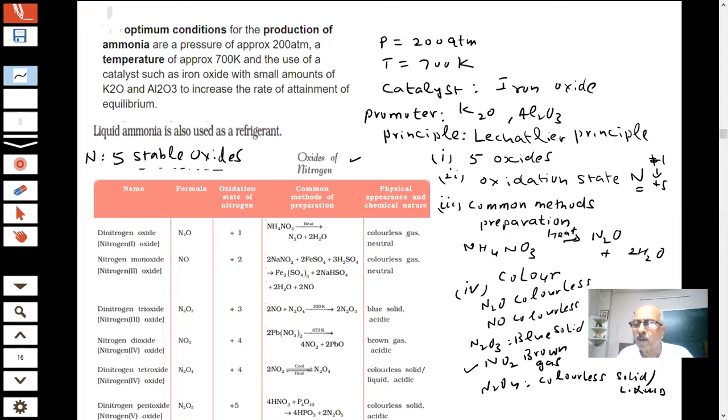There was a question based on this, because he said a gas is produced which is brown in color, and then it becomes colorless on cooling, a colorless solid or liquid. Identify the gases. This is brown, this is colorless, student, and then N2O5 is also a colorless solid.